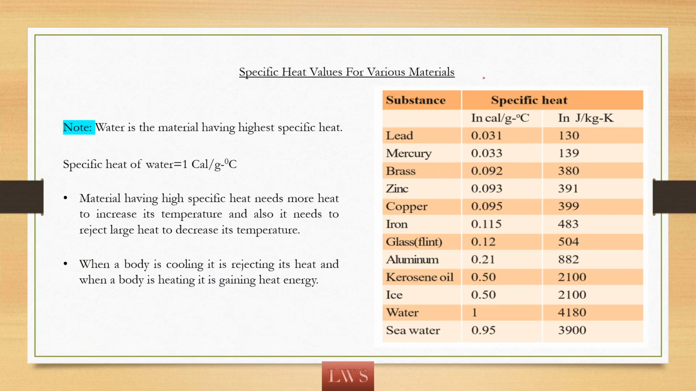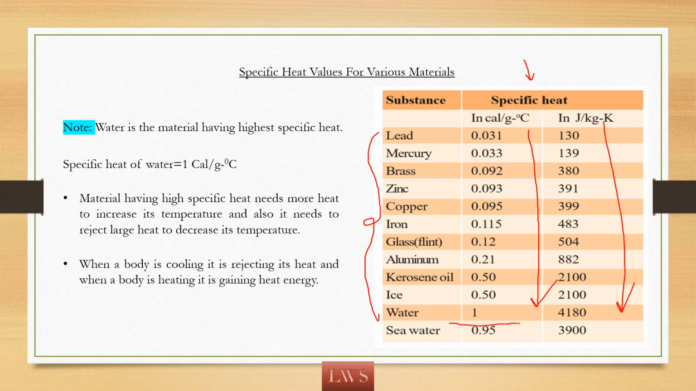So here I have the various values for different materials. These are the specific heats. For lead, mercury, brass, zinc, these are different materials and their specific heats in CGS and SI are given here. Here you can observe water is the material having the highest specific heat. In CGS it is 1, in SI it is 4180 joule per kg kelvin. So water is the material having the highest specific heat.